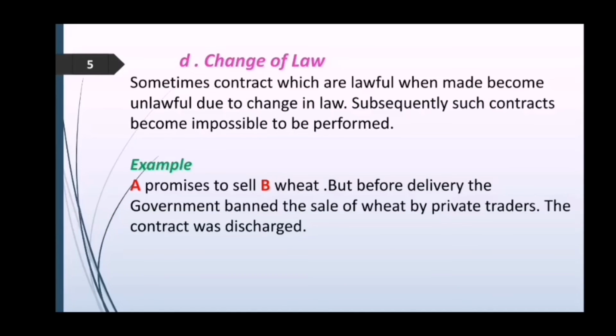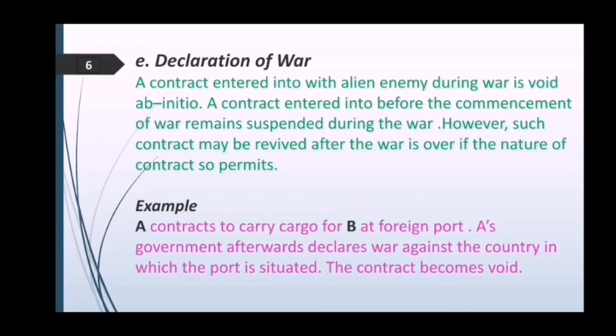Here comes the next, that is change of law. Sometimes contracts which are lawful when made become unlawful due to a change in law. Subsequently, such contracts become impossible to be performed by the parties. To support this statement, here is an example. A promises to sell B wheat, but before delivery, the government banned the sale of wheat by private traders. The contract was discharged. The next one is declaration of war.